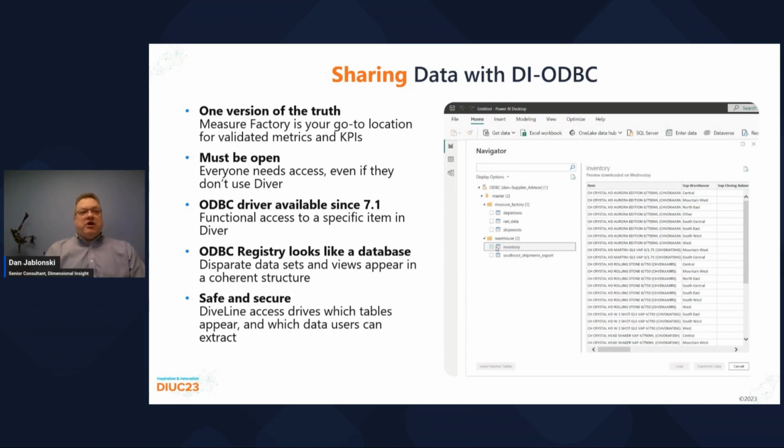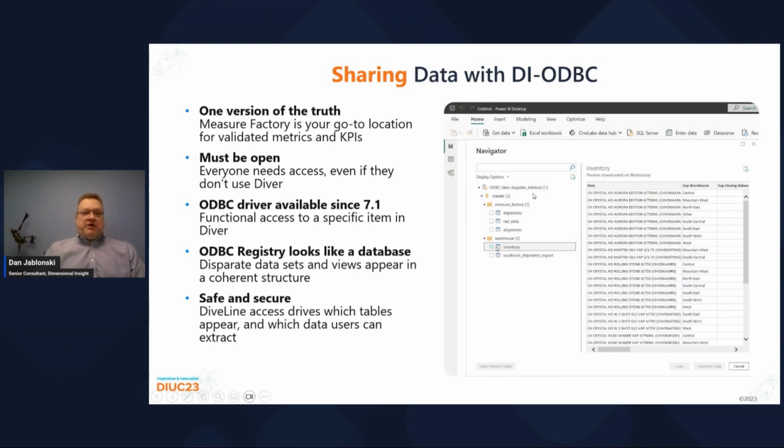In 7.2, we've added the ODBC registry to make it easier to roll out the ODBC driver to multiple users for multiple purposes. Registry allows users to see information as a virtual database. Each table is a Cbase, Cplan, or Dive somewhere in Workbench. And the data returned will be limited by the user's settings.